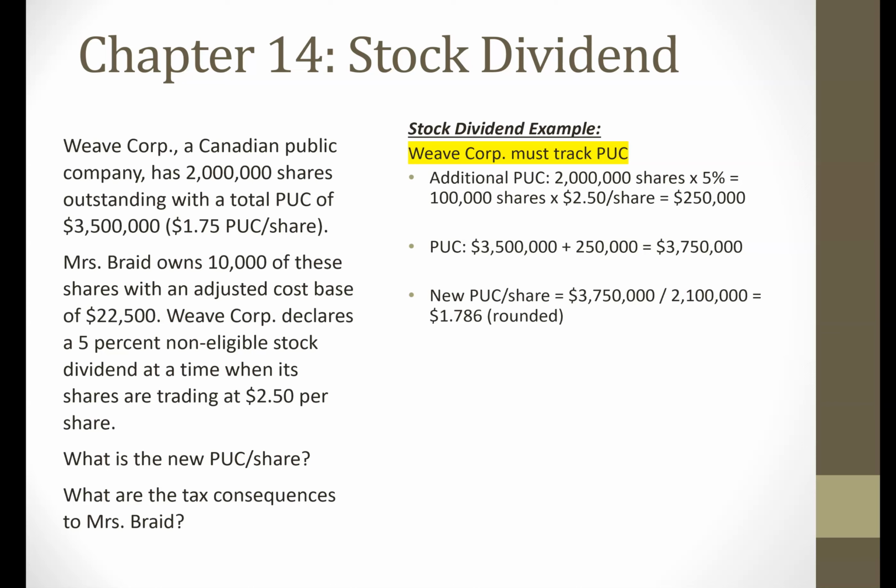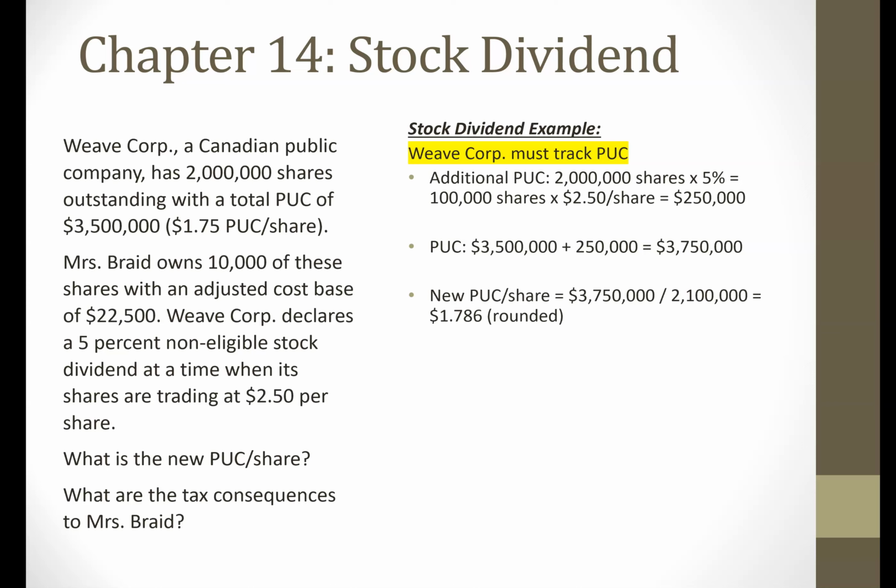Initially there were 2 million shares outstanding, but because of the stock dividend, there was an increase of 100,000 shares. So we take the 3.75 million divided by the 2.1 million shares, and we're going to get an average PUC per share of $1.786. That's rounded to 3 decimal places. So that's going to be the first part of the requirement. We've calculated the new PUC per share.